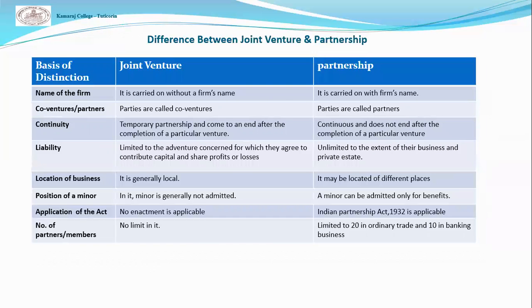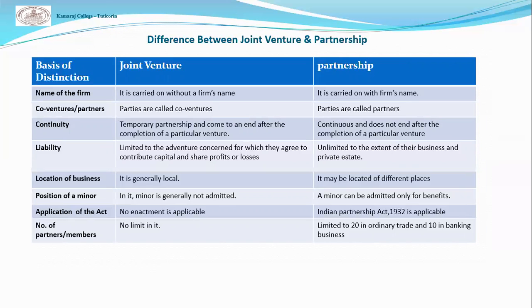The next, difference between joint venture and partnership. Name of the firm. There is no firm name in joint venture, but in partnership, a firm name is essential. Co-venturers and partners.